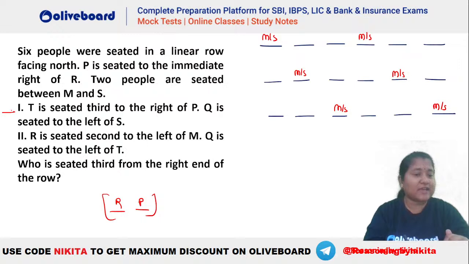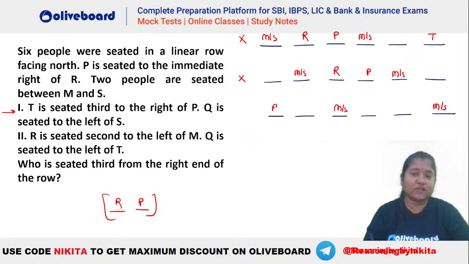Okay, so let's try the first one. T is seated third to the right of P. So that means in this particular case, P and R will be here, and we have T is third to the right of P, so T will be here. Q is seated to the left of S. That means this is anyways eliminated, because you cannot place your Q in this particular situation. Here you will have your R and P here, and you cannot have somebody third to the right of P. That means this also is eliminated, isn't it?